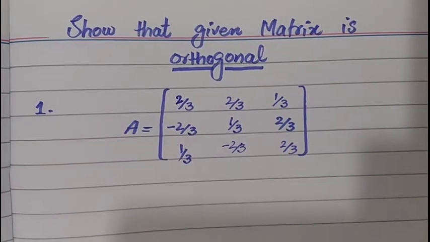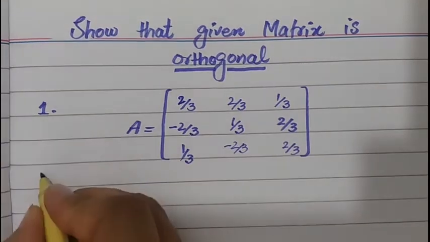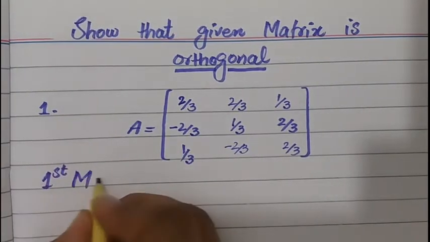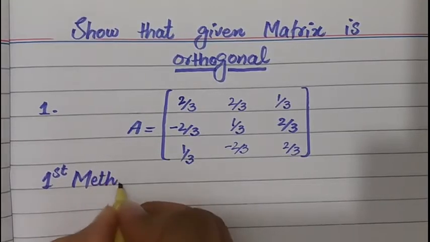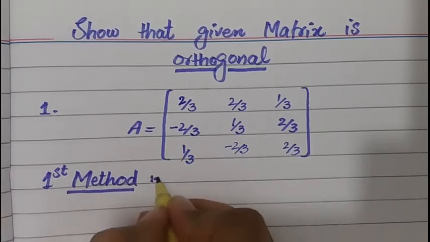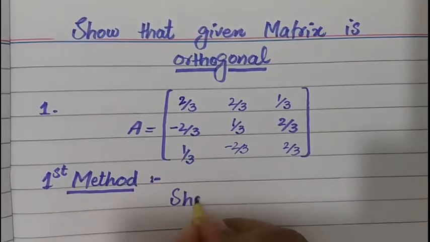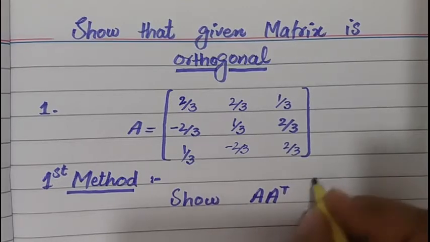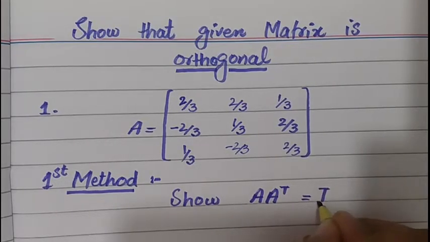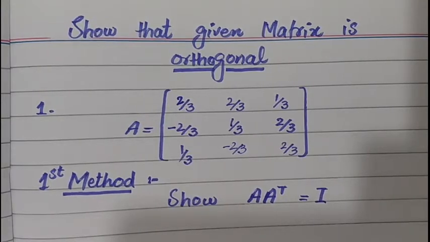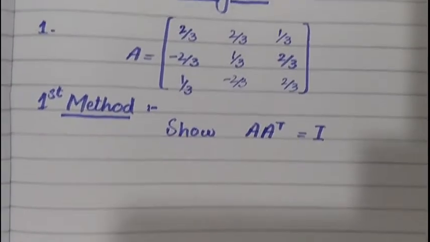So the first method is to show A into A transpose or A transpose A is equal to I. Let's start its solution.